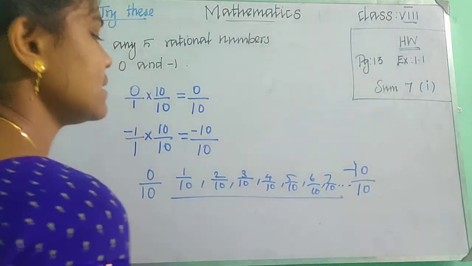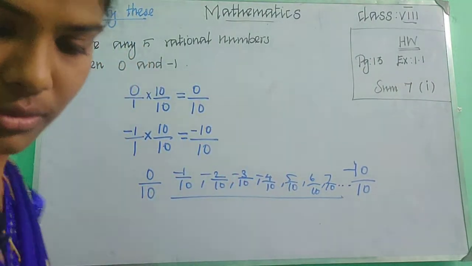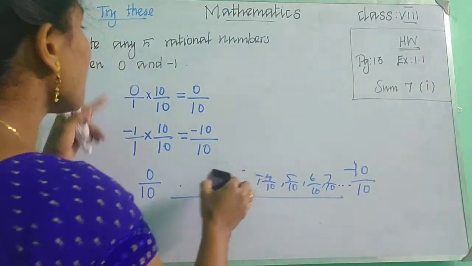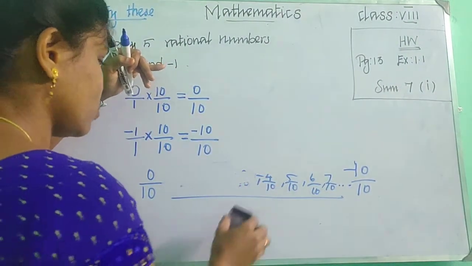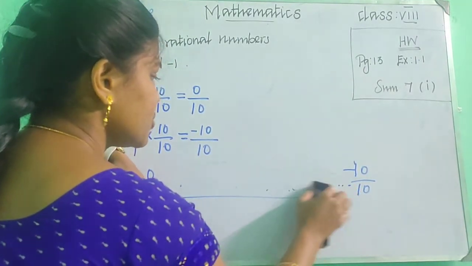Up to minus 10, sorry. I'm sorry. We need to find up to minus 1, is it? So in between that, what will you get?